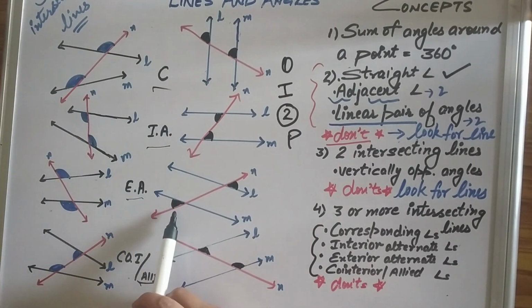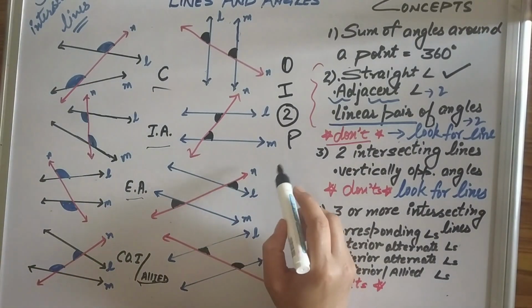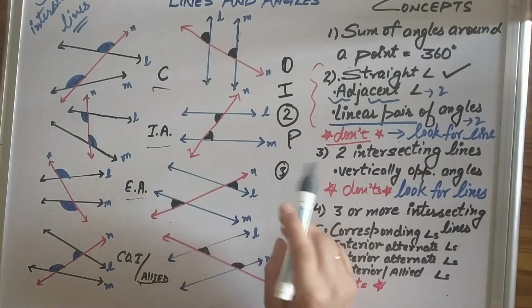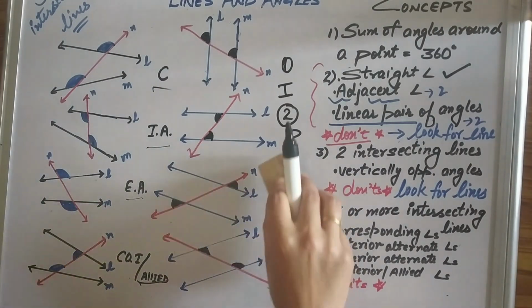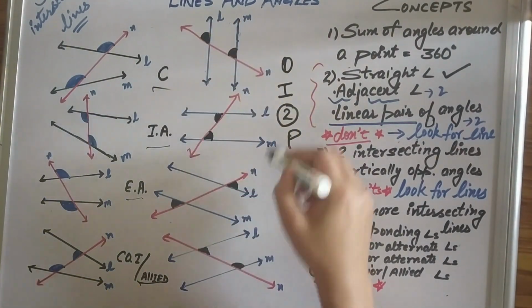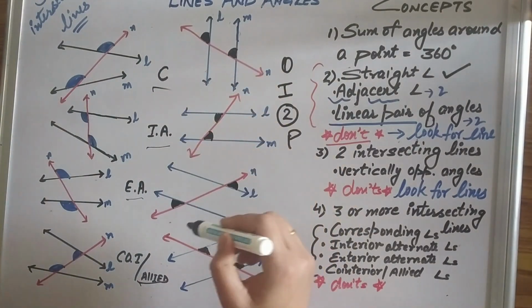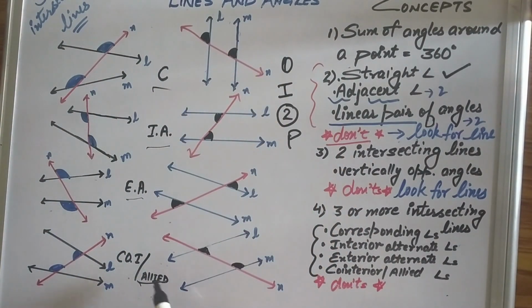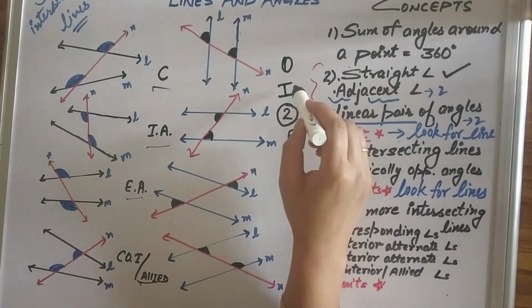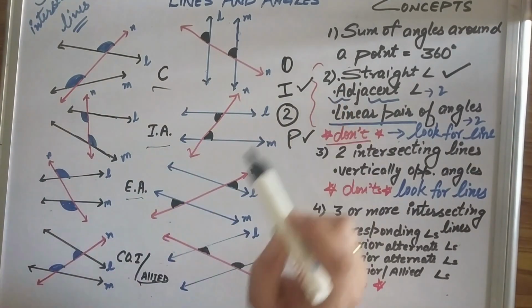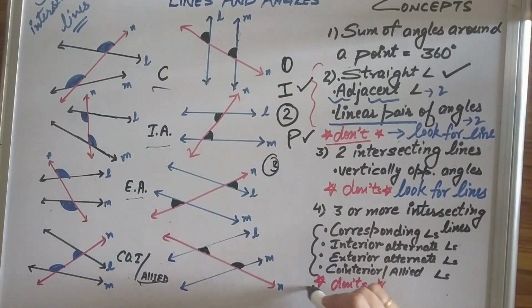Exterior alternate angles are also equal when the lines are parallel. The third one is these three, the property of these three is that they are equal, and this fourth one is that this pair of angles sums up to 180 degrees, always sums up to 180 degrees when the lines are parallel. So first you should have your identification, then you should have your property, then third comes our don't.